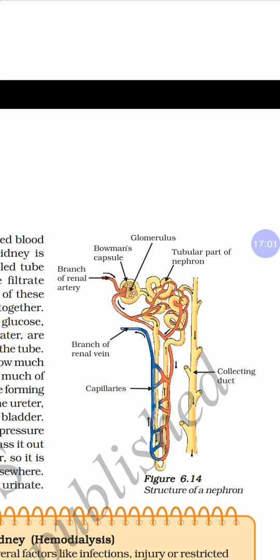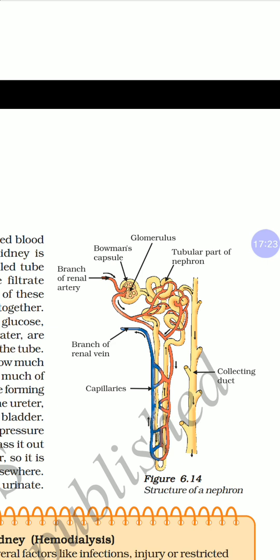The amount of water reabsorbed depends upon the amount of water in the body. Suppose you have more water in the body, so urine will have more water. But if you have less water in the body, urine will be thick. That means less water will be present in the urine. So this is pretty simple.